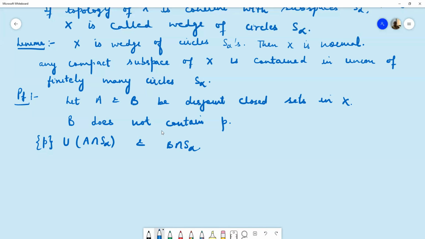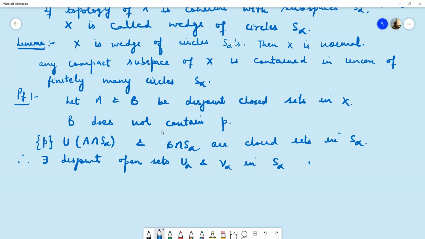Therefore, there exist disjoint open sets U alpha and V alpha in S alpha, such that the set P union A intersection S alpha is contained in U alpha, and the other set is contained in V alpha.